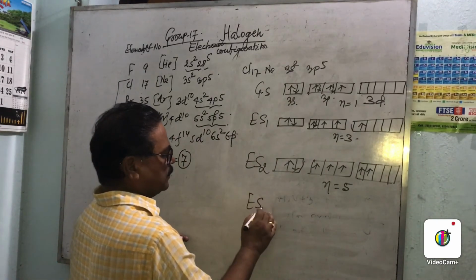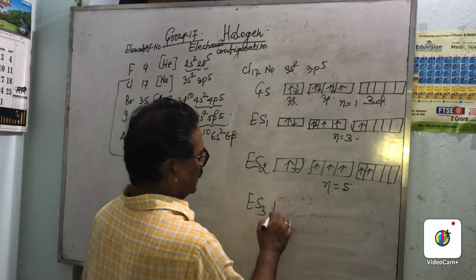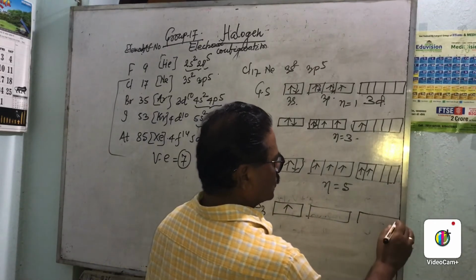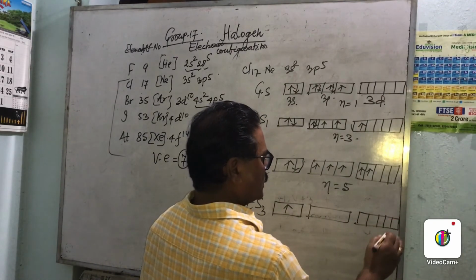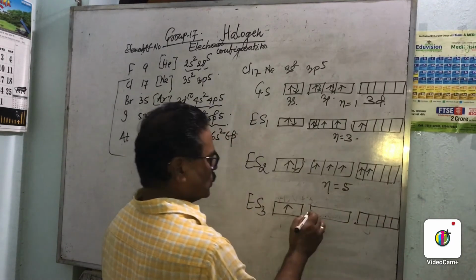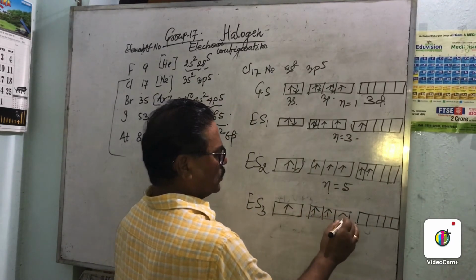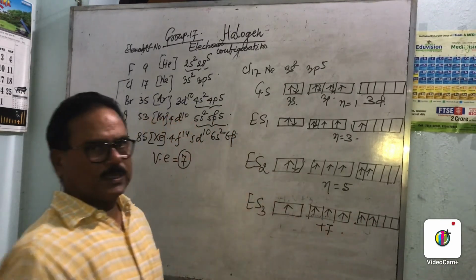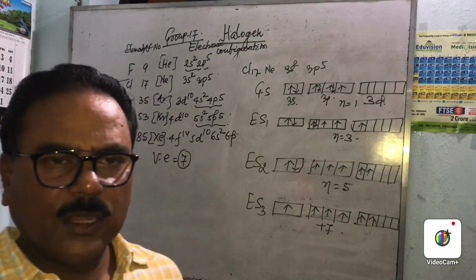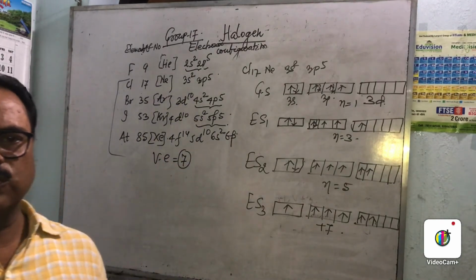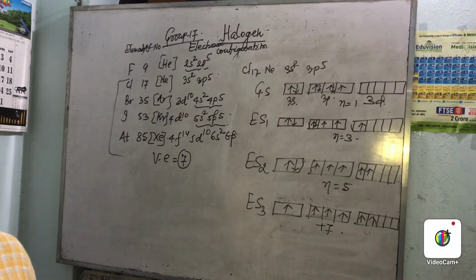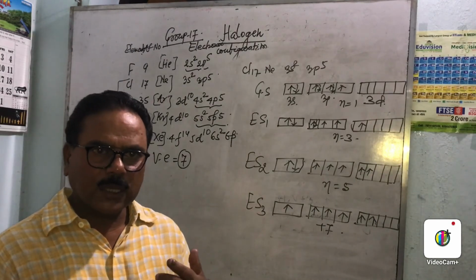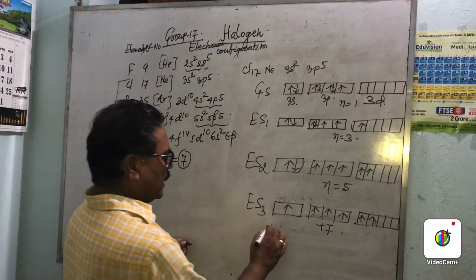Now ES3, what will happen? Then it is this oxidation state. So chlorine shows maximum oxidation state, 1, 2, 3, 4, 5, so this is 1, 2, 3, 4, 5, 6, 7. So this one is +7. This is the reason why other halogens, in addition to -1 and +1, show oxidation states +3, +5, right? And compounds with a metal, if we consider SnCl4,